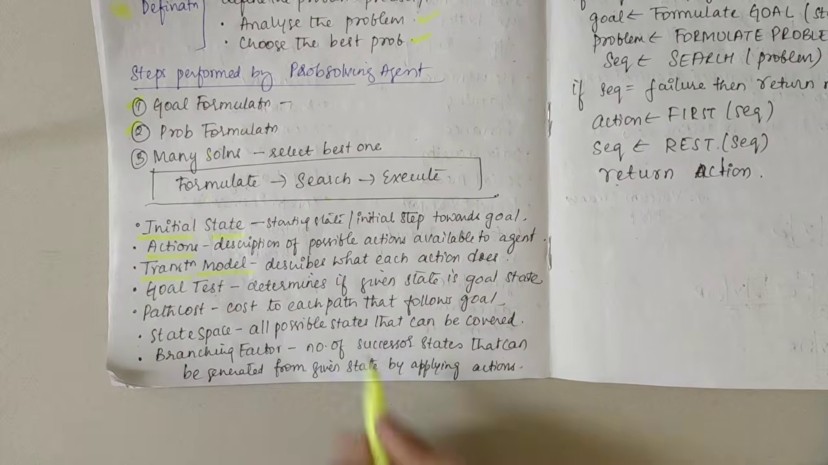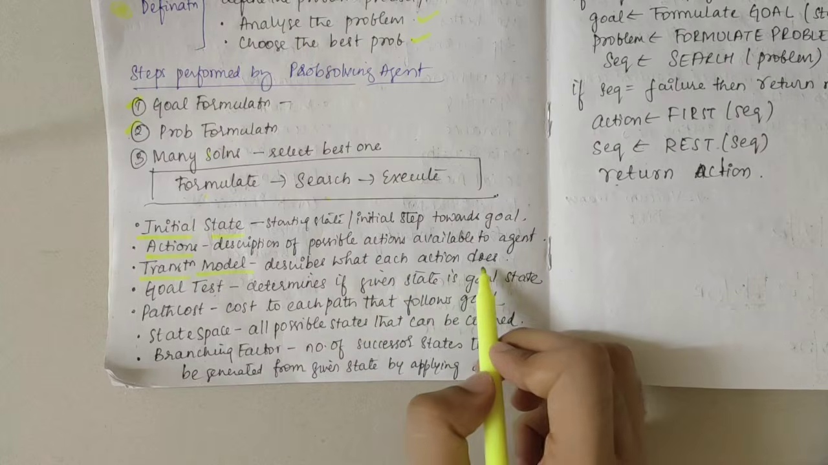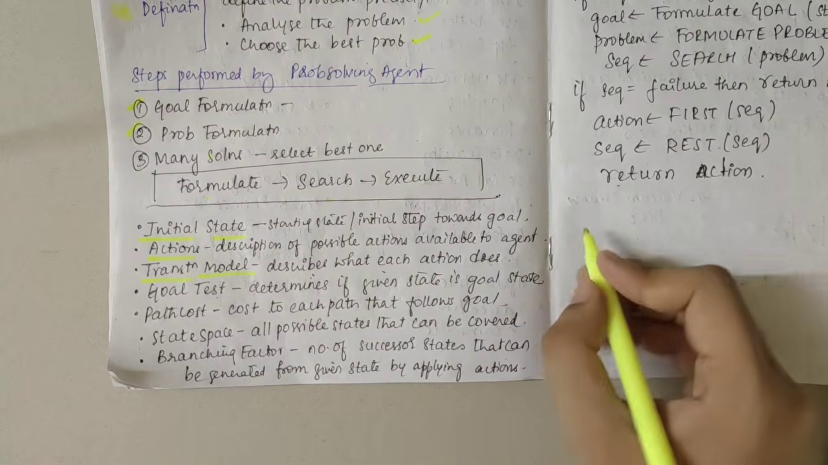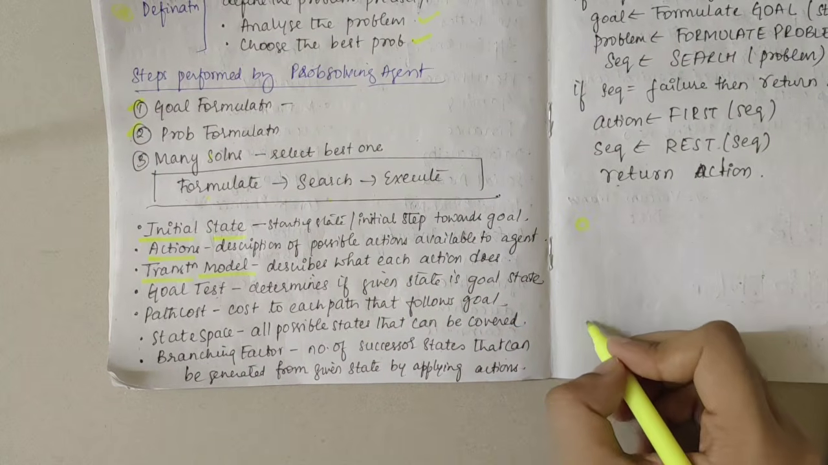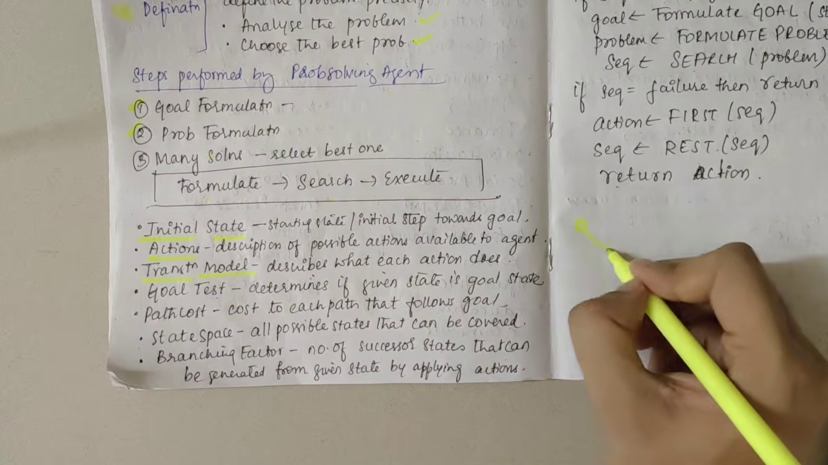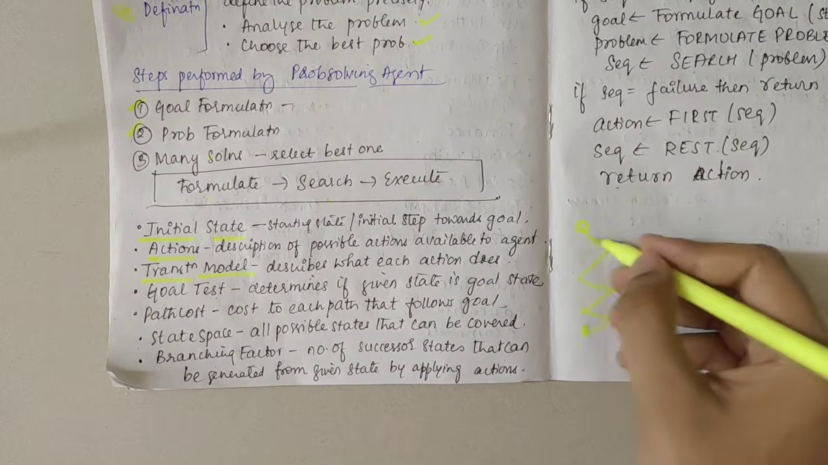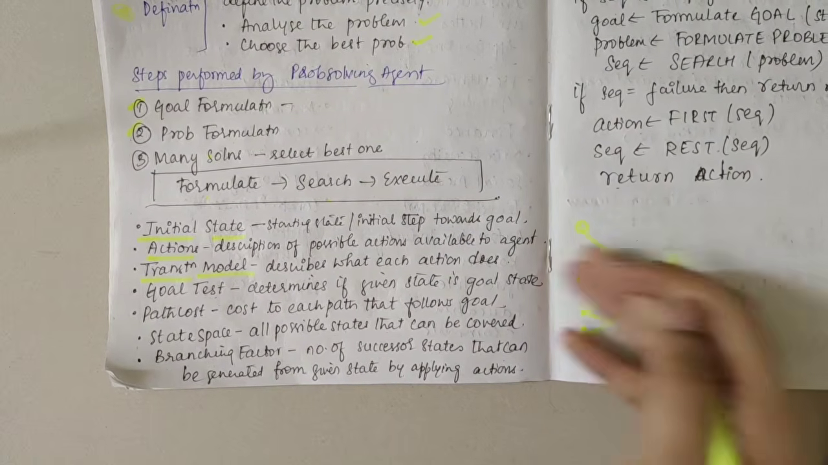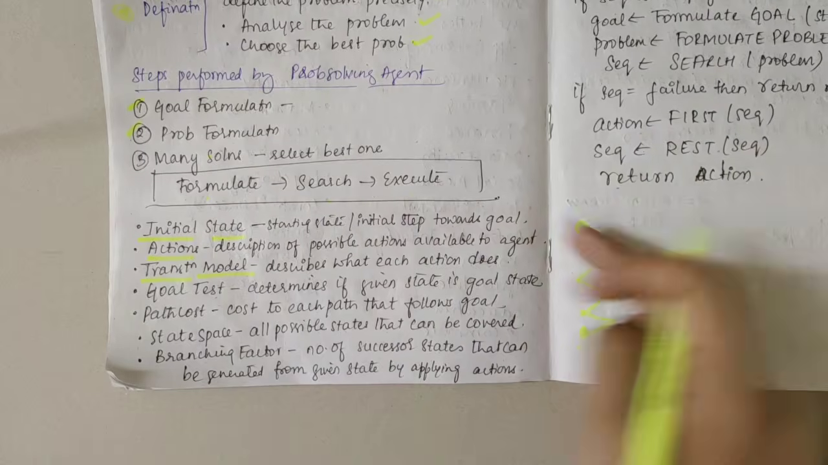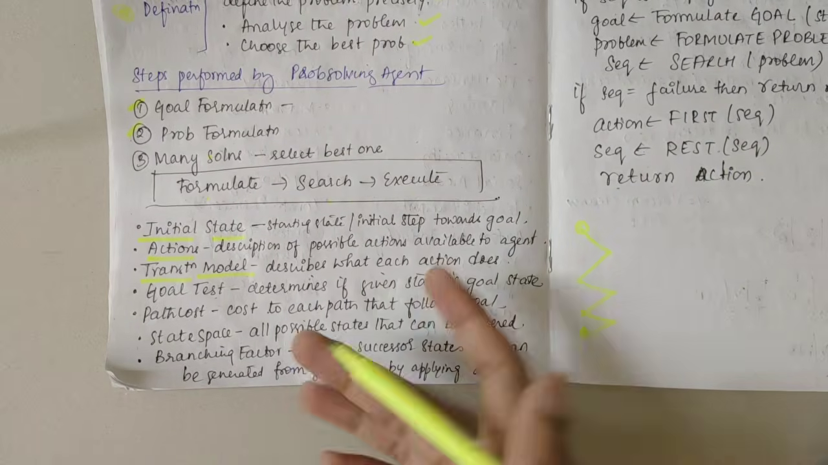Then we have the transition model. It describes what each action does. So if this is the start state and this is the reach state, reaching all these several states, reaching all these several points comes under the transition model. From here to here, you are depicting the transition model.